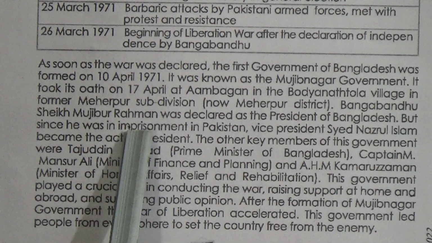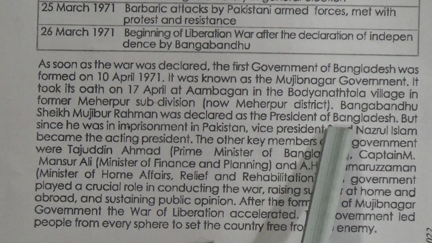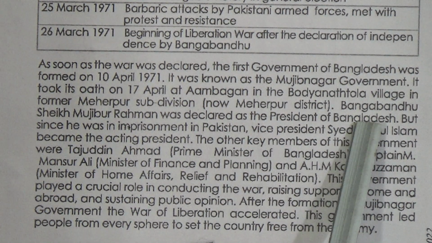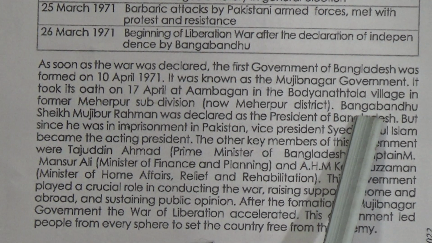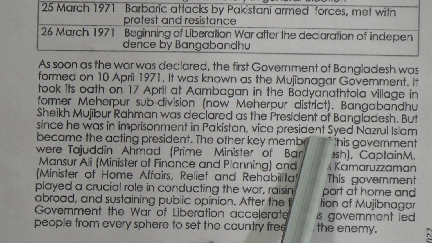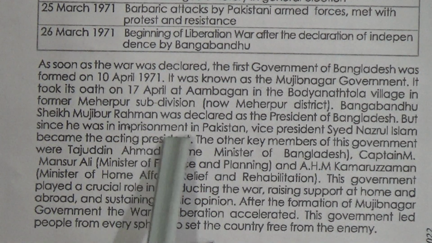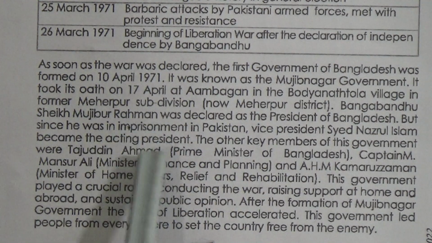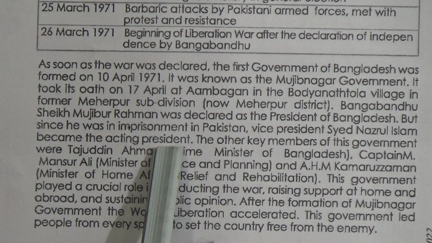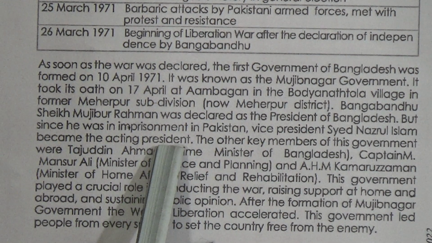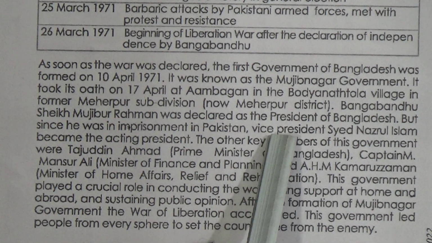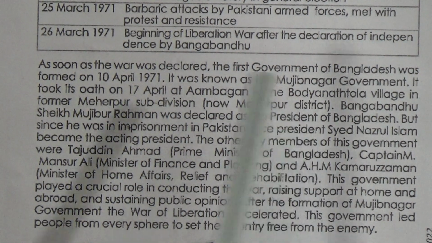Bangabandhu Sheikh Mujibur Rahman was declared as the president of Bangladesh. So who was the president of the then Bangladesh? It was Bangabandhu Sheikh Mujibur Rahman. But since he was imprisoned in Pakistan, Vice President Syed Nazrul Islam became the acting president. So in the absence of Bangabandhu Sheikh Mujibur Rahman, as he was imprisoned in Pakistan, it was Syed Nazrul Islam who was in the position of vice president at that time.